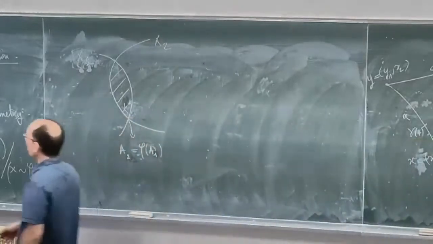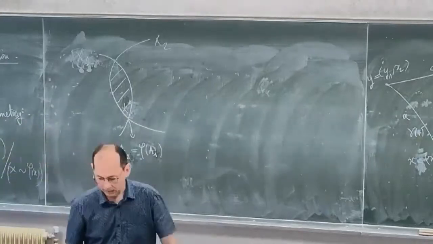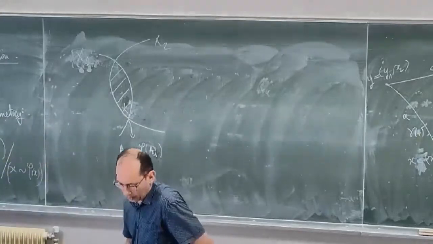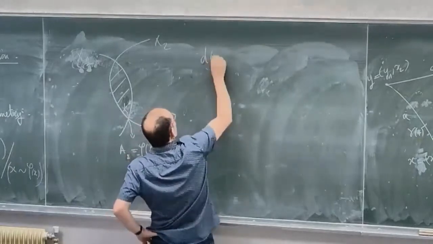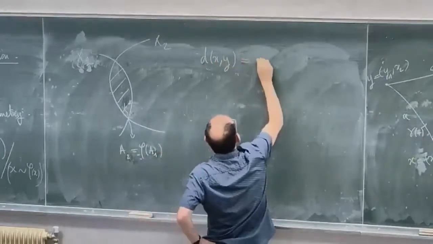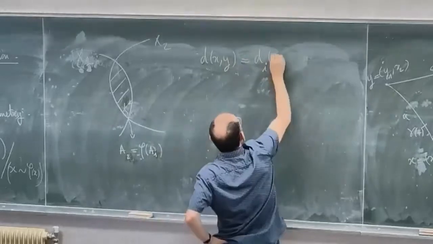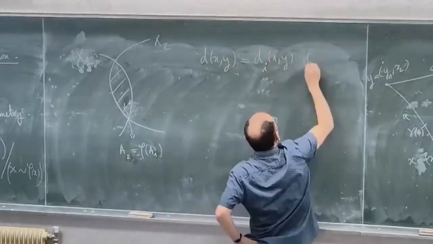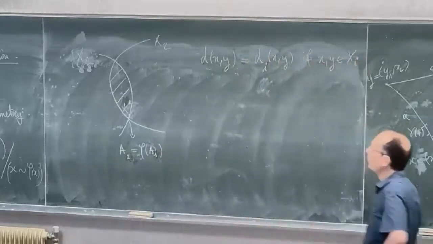And so, like for the product, I have to make this X a length space. And this is done in the following way. I am looking at the distance of two points, and I will say that the distance between x and y is the same as in X1 or in X2. So this is d_i of x and y if both x and y belong to X_i, for i equal 1 or 2.